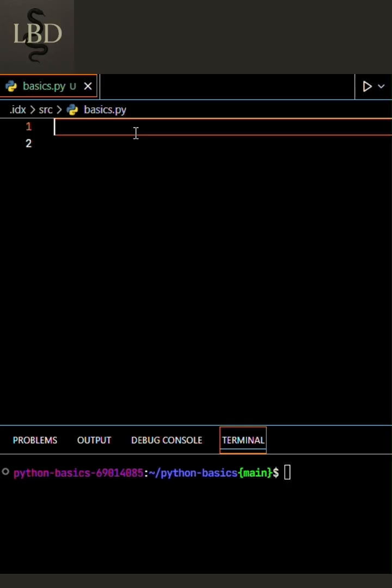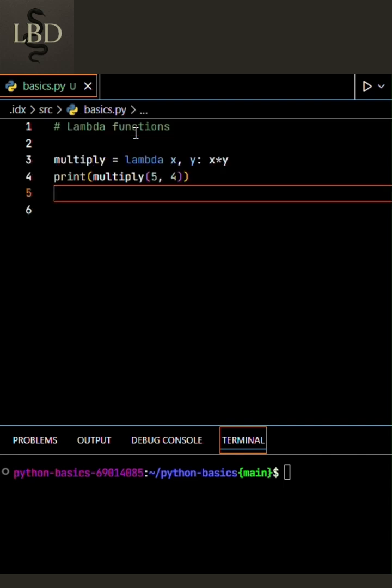Lambda is the quick and dirty way to write functions in Python. A lambda is basically a tiny anonymous function. Instead of writing a definition for a full function, you can create a lambda in one line. Think of it in this way. Imagine you have a function that just multiplies two numbers, and now you would have to write a whole definition for that multiply function and write our function body in it.